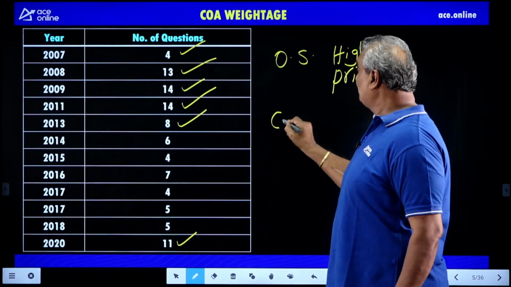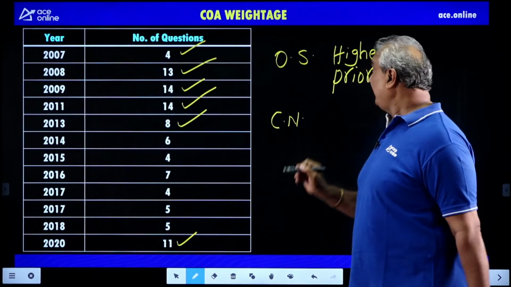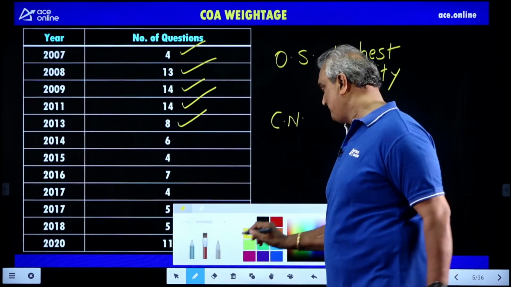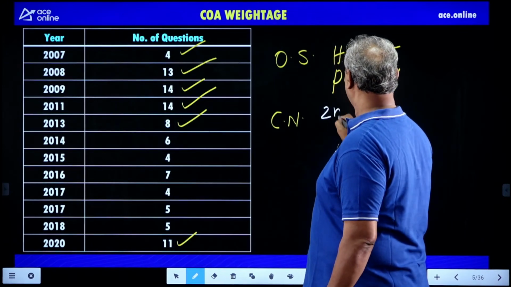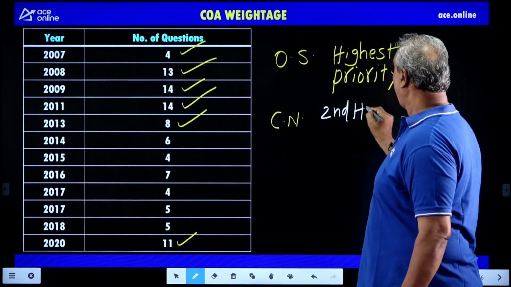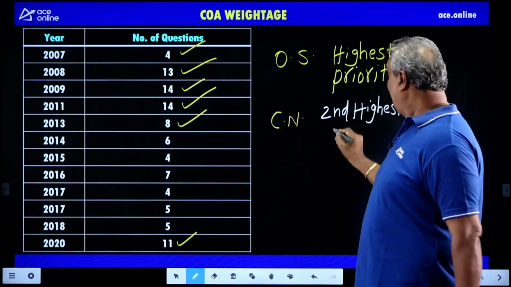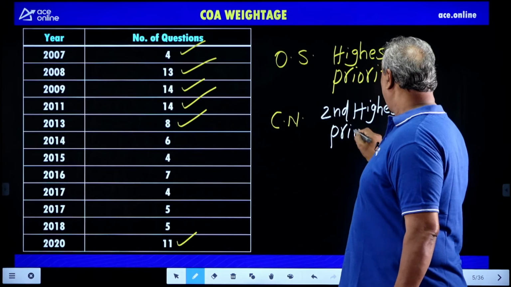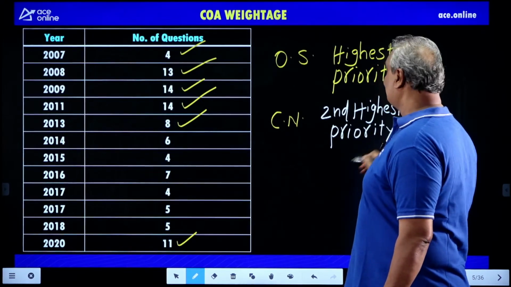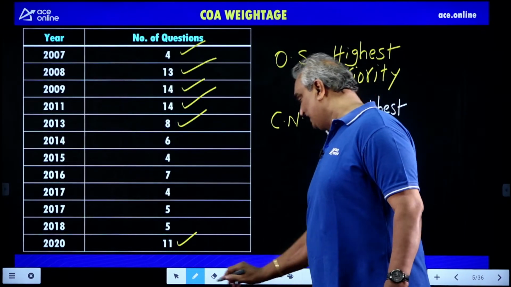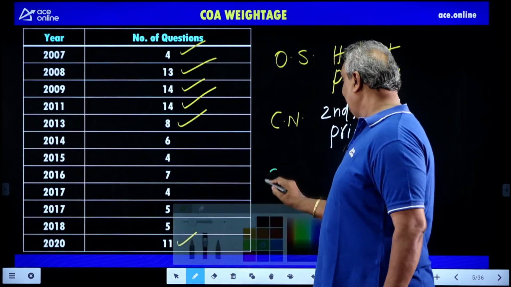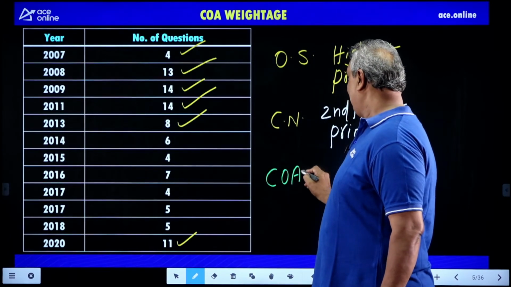Next, computer networks has the second highest priority. And the third highest priority subject is our COA.